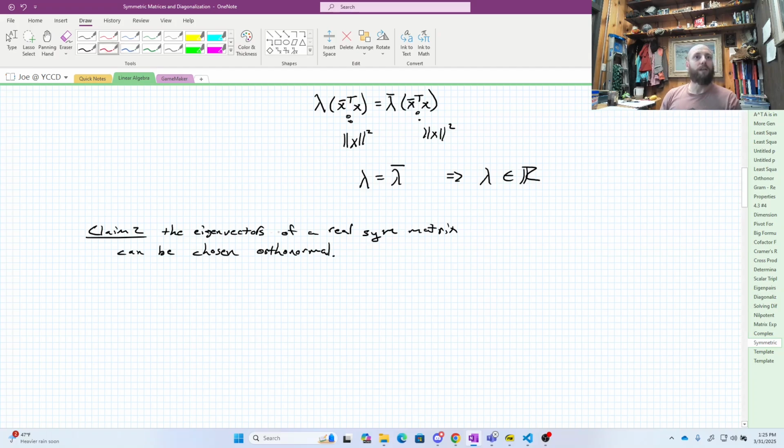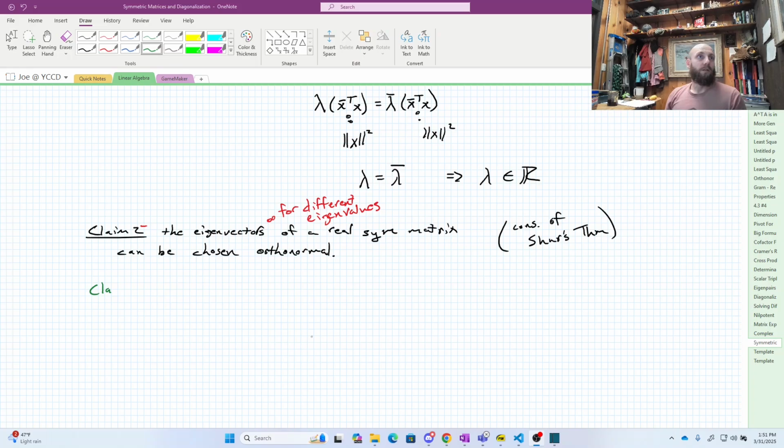My modification is I'm going to say the eigenvectors for different eigenvalues can be chosen to be orthonormal. Now, I'm going to rephrase this real quick to this claim 2 minus, which is going to be equivalent.